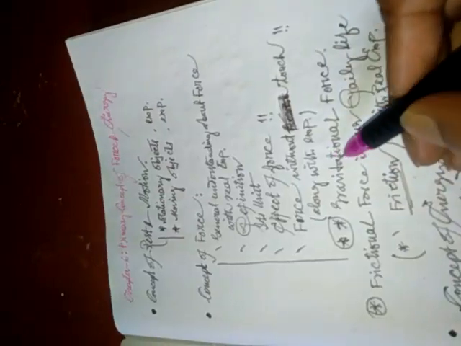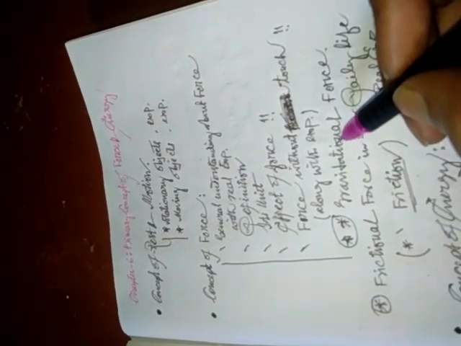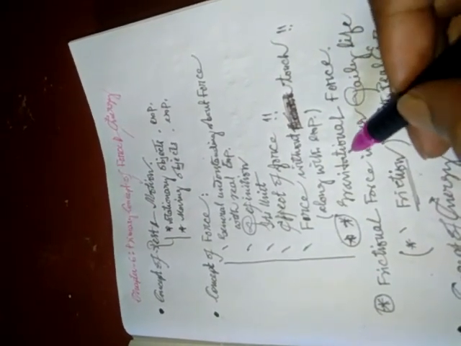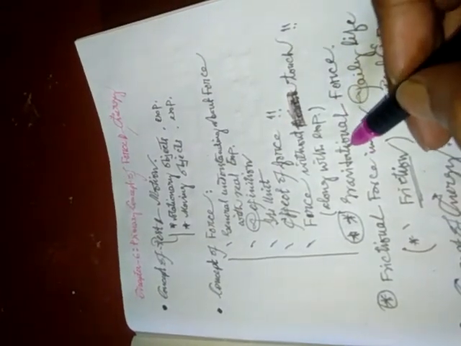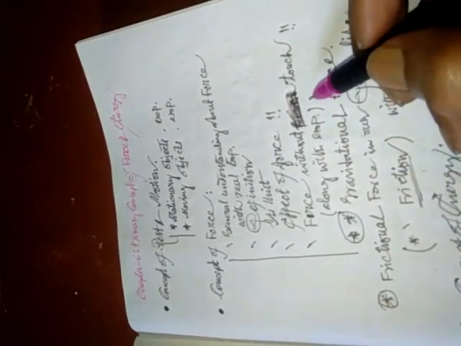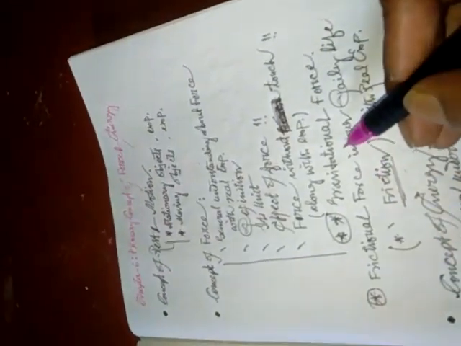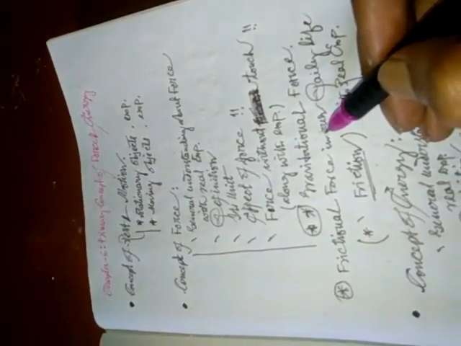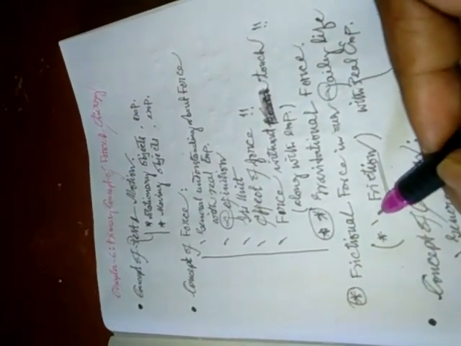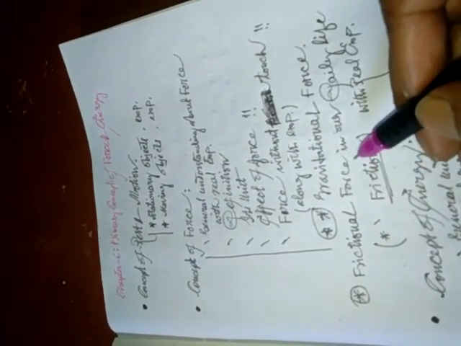Another important example that we need to read is gravitational force. So gravitational force is the real example of force without touch. So here we will learn what is gravitational force. Similarly, frictional force in our daily life.